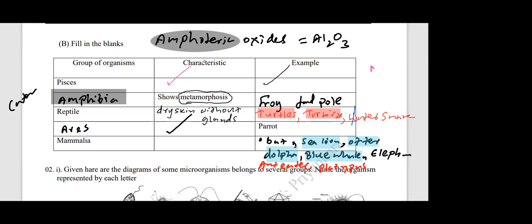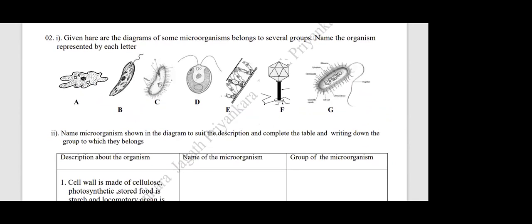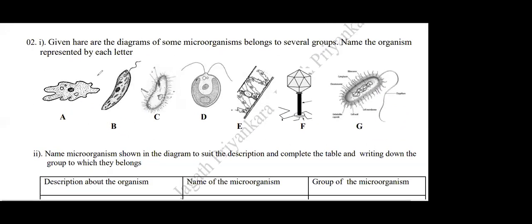Then number 2, including man. Next question. Okay, this is a little difficult. This one I have given from microorganisms. Now I want you to identify the name of each organism. Let's see how many of you will recognize them. Who can tell me the name of A? They are asking to name the organism represented by each letter. After identification of them, it's easy to complete the table. Let's see.